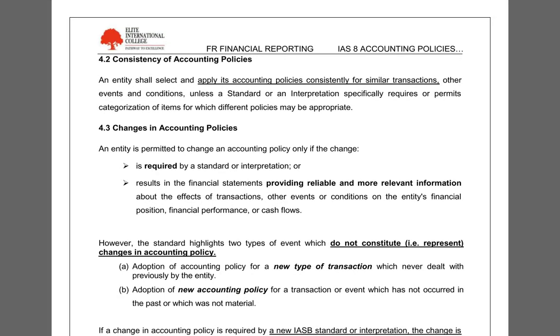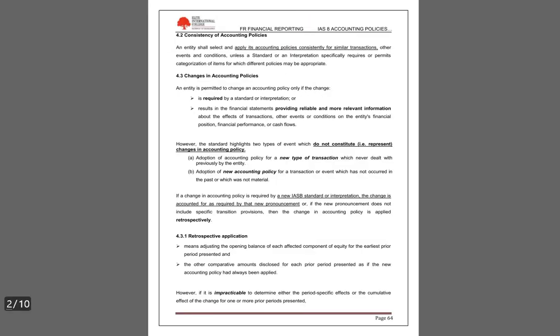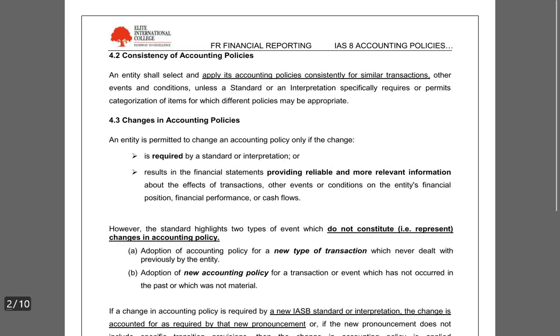And the standard IAS 8 says if we have a standard, we have to apply it. No standard, use judgment. Once you use it, the policy, we must apply it consistently. You use straight line, means use straight line consistently every year. You use FIFO consistently every year. That is what is required by the standard.